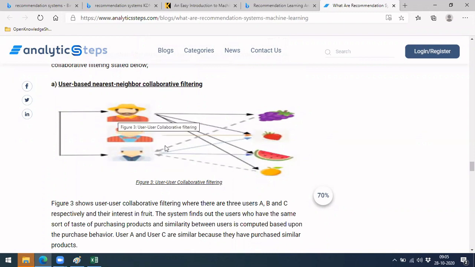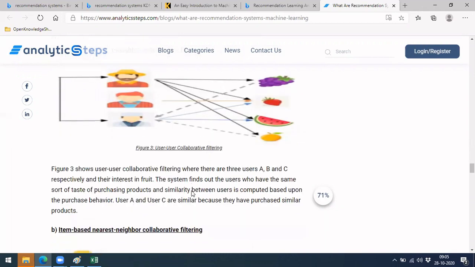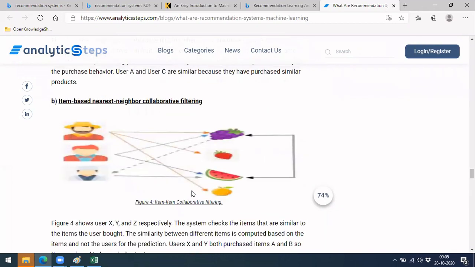This is user based, nearest user based, where nearest means most similar user. In unsupervised learning, we group all the similar features together, right? So this is also similar. The similar user will get a similar kind of recommendations.